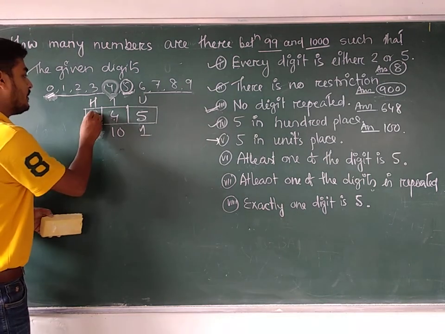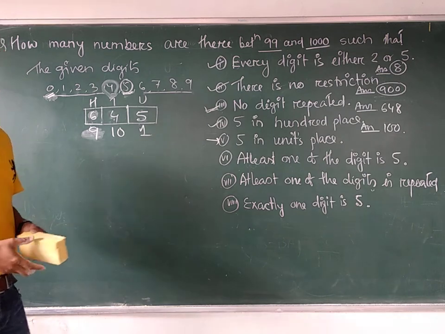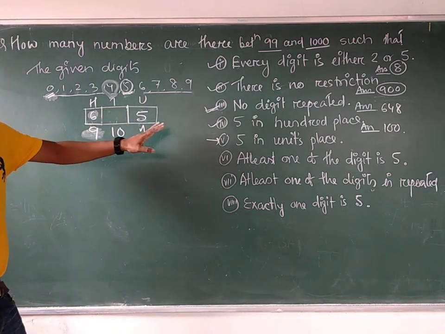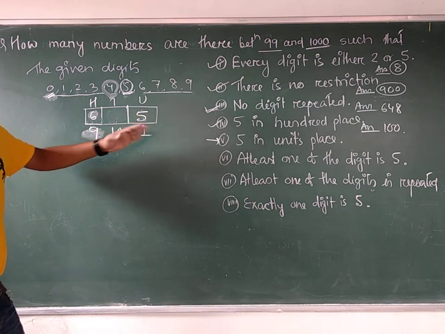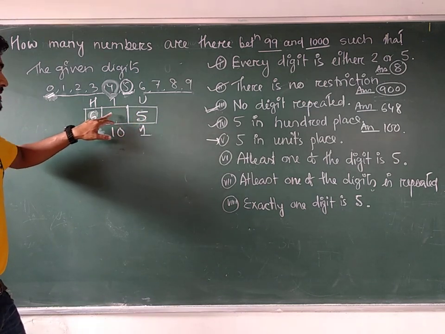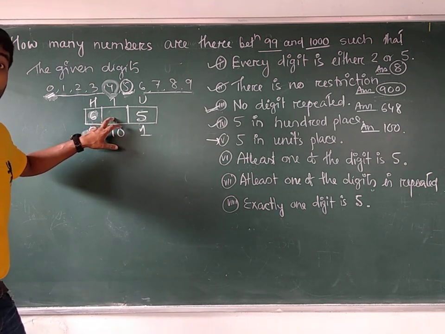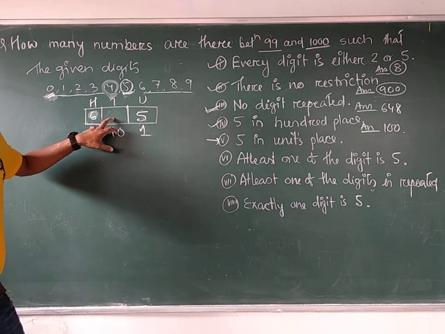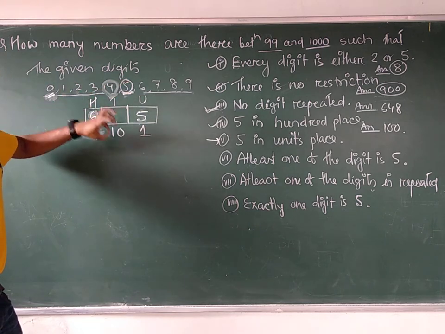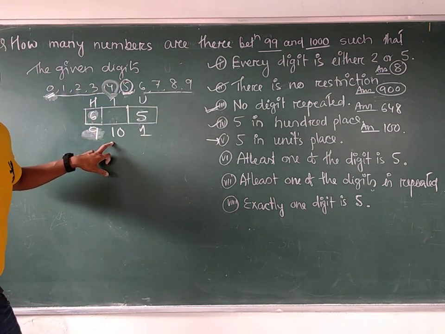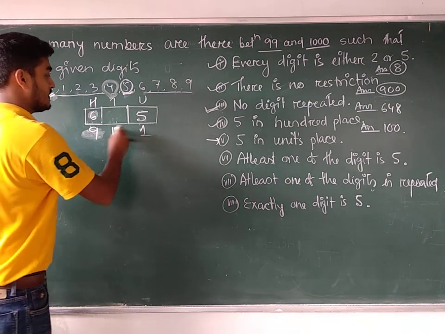Suppose I have written 6 here. As repetition is allowed, there is no restriction. You can use 6 here, you can use 5 here to fill up the place, you can use 0 even. That means all the digits can be used to fill up the places. That's why this place can be filled in how many ways? 10 ways. So what is the total number of ways? 90.